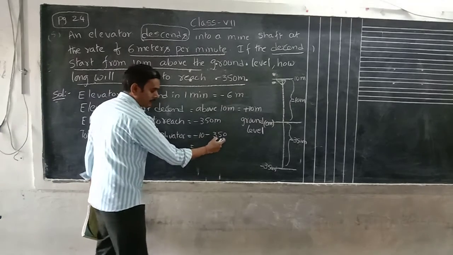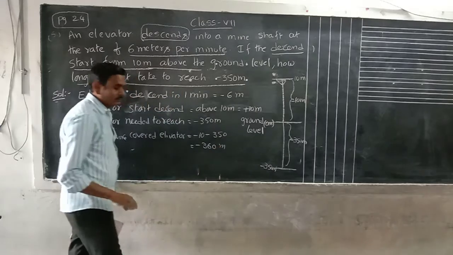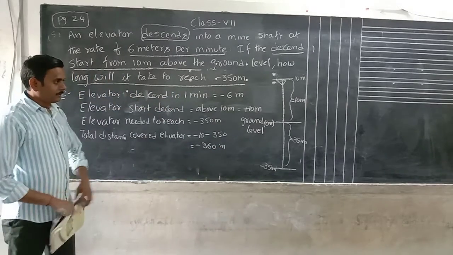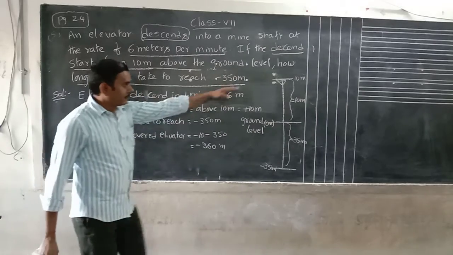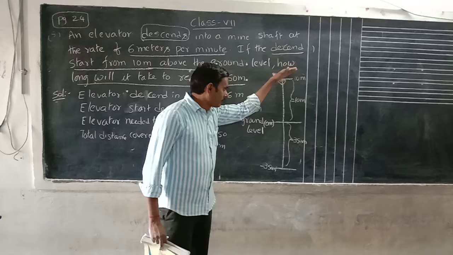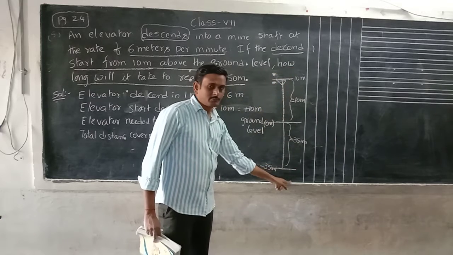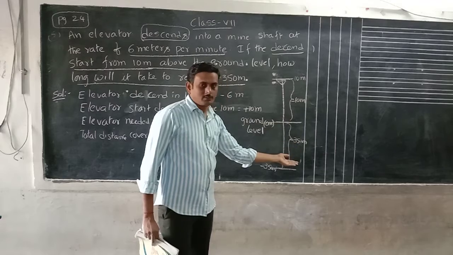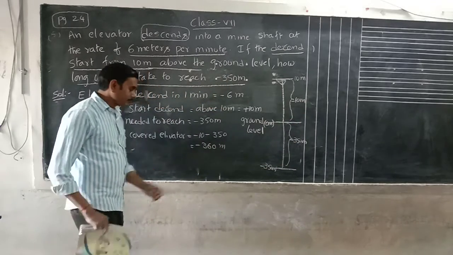Minus 10 and minus 350 gives minus 360, since both are negative, so we add. If you remember this diagram, it will be easy. Up to this one minus 10, up to this one minus 350. Totally, both you add, then we get the total.